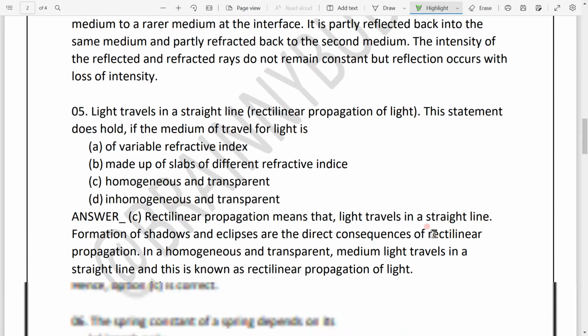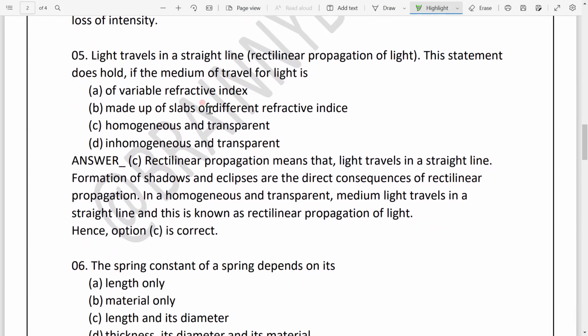Now let's move to our next question, that is, light travels in a straight line. And this statement does hold if the medium of travel of light is.